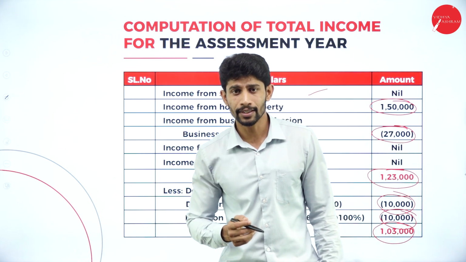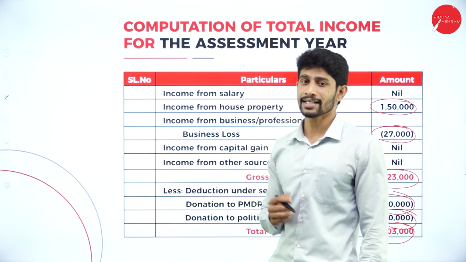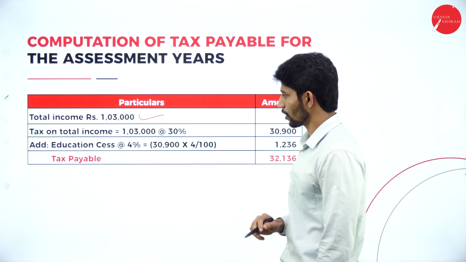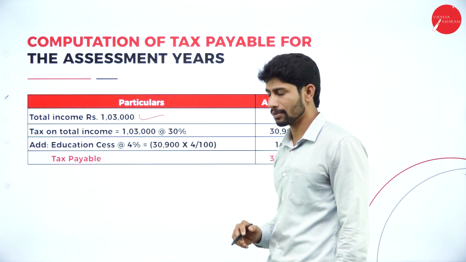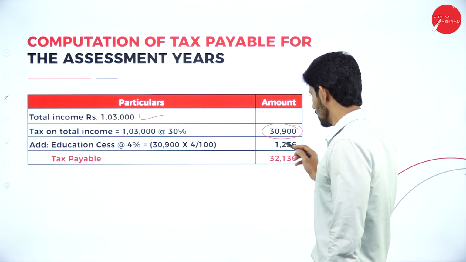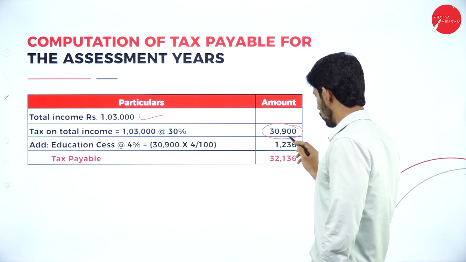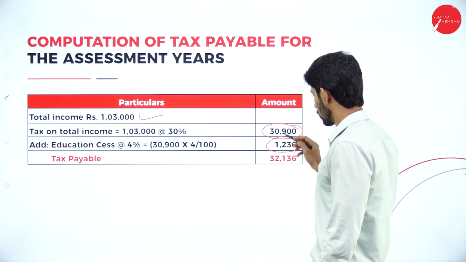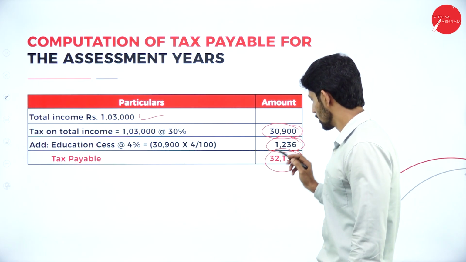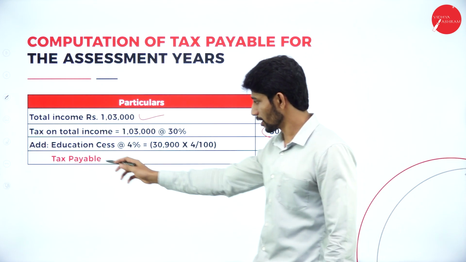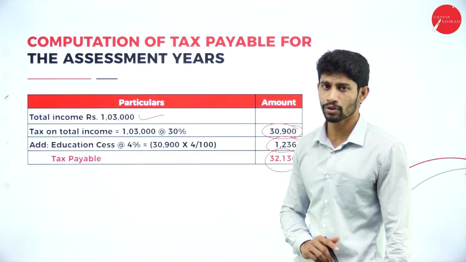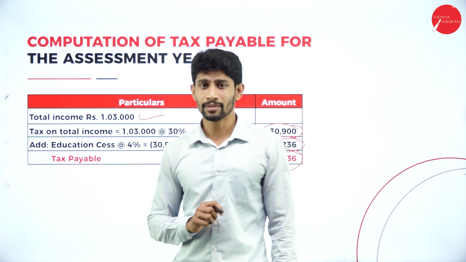So on that total income, you are supposed to find out the tax liability. So total income 1,03,000. So tax on total income 1,03,000 at 30%, you'll get 30,900. 4% education cess on 30,900, you'll get 1,236. So the total of these two is 32,136. So that 32,136 is called what? Tax payable.